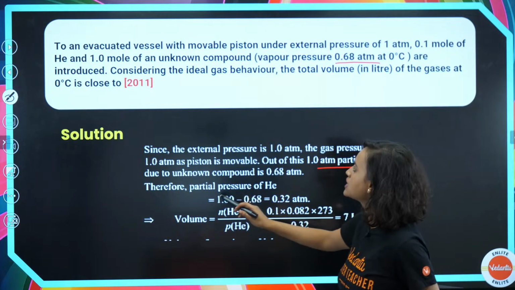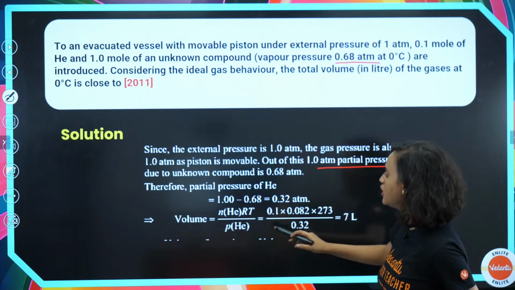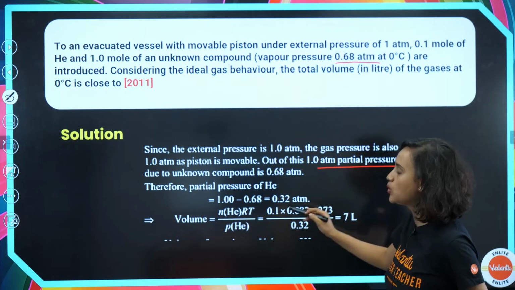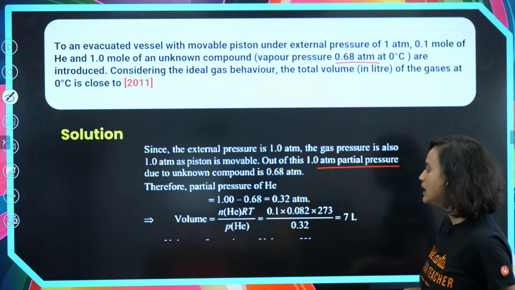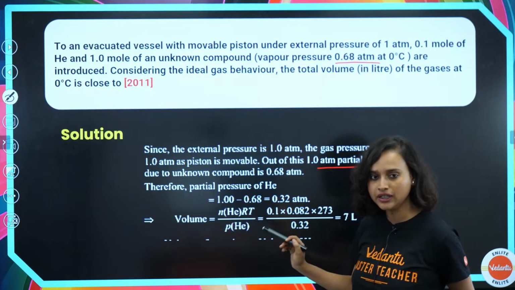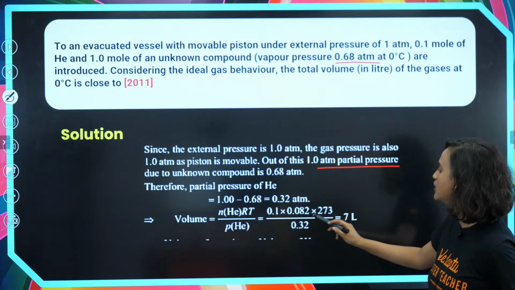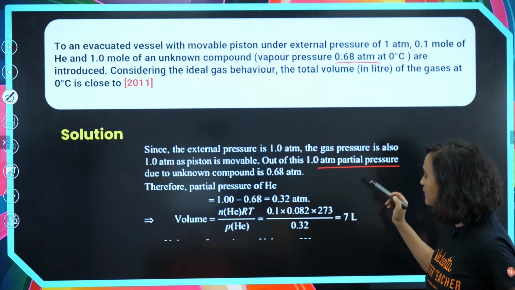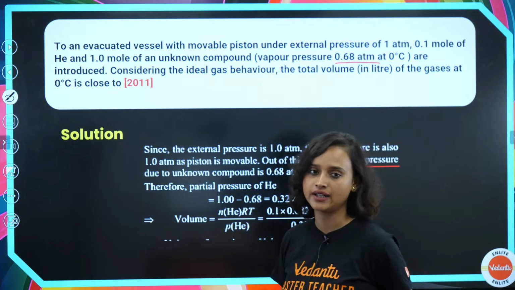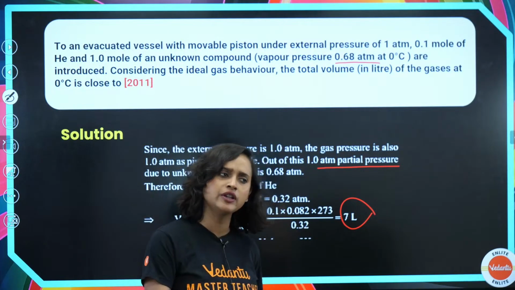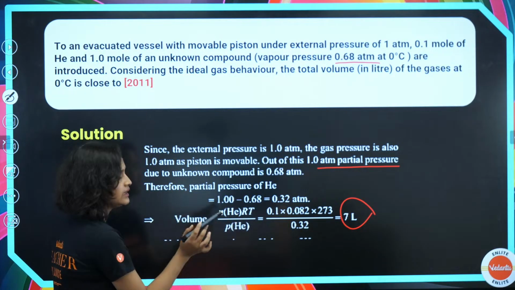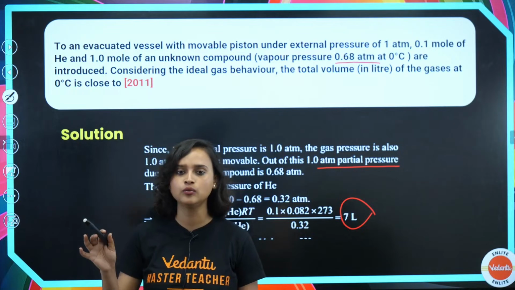So the partial pressure of helium will be 1.00 minus 0.68, which is 0.32. Now volume is equal to nRT divided by P. We get 0.1 into 0.082 into 273 divided by 0.32, which is equal to 7 liters. You are absolutely right. You could use PV = nRT also, which is actually the correct approach, and that's exactly what you have done.